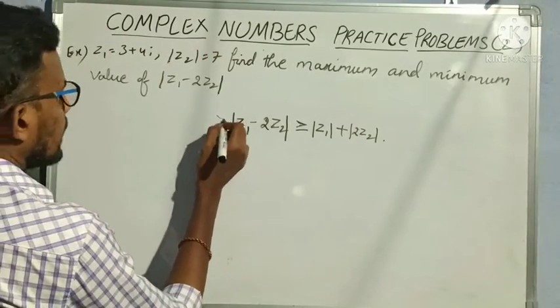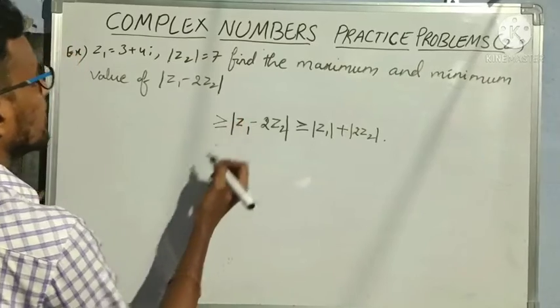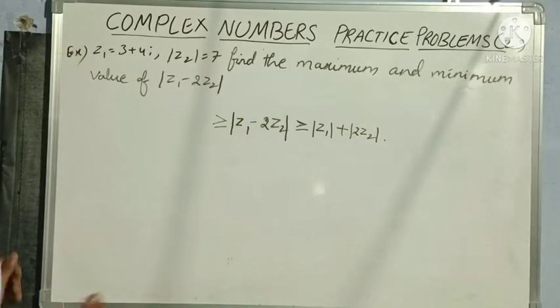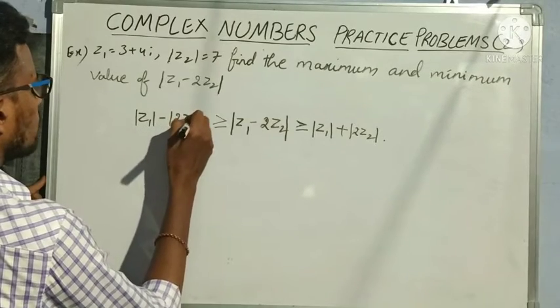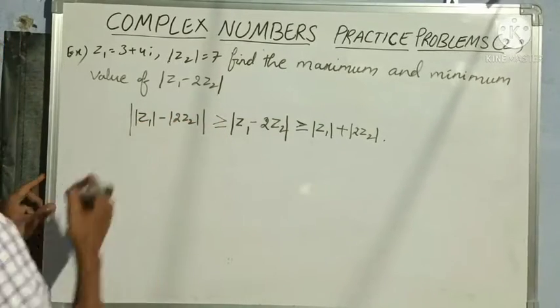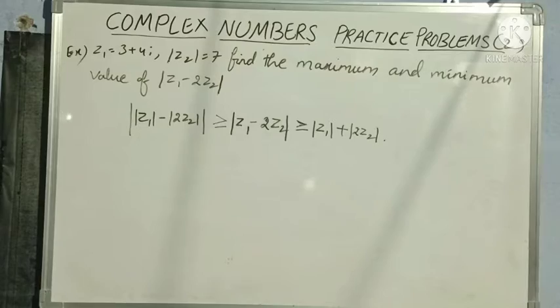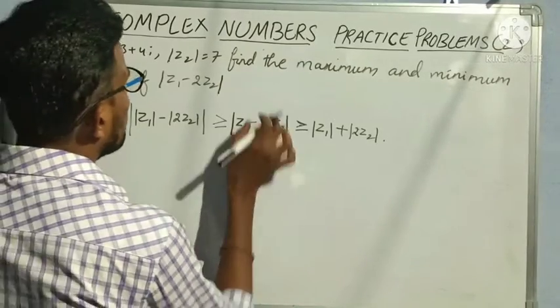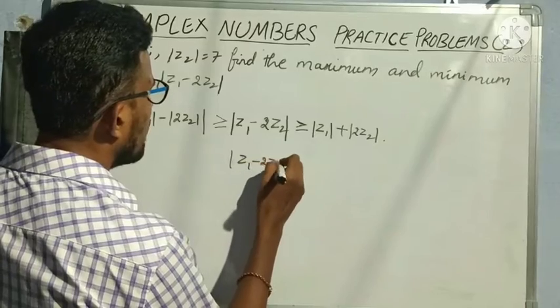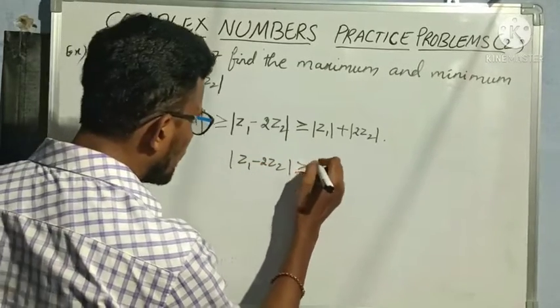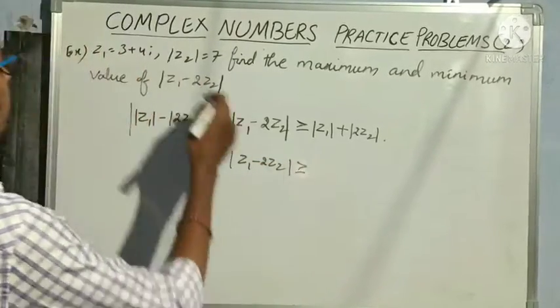And this is less than or equal to modulus of Z1 minus modulus of 2Z2, whole mod. Now we want maximum and minimum value of this only, so write modulus of Z1 minus 2Z2 in the middle, greater than or equal to.